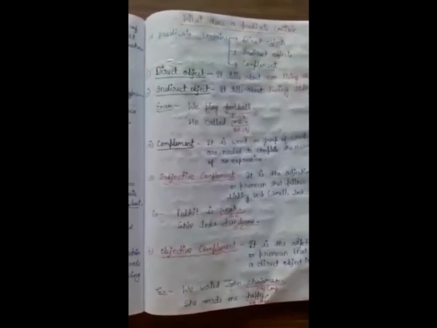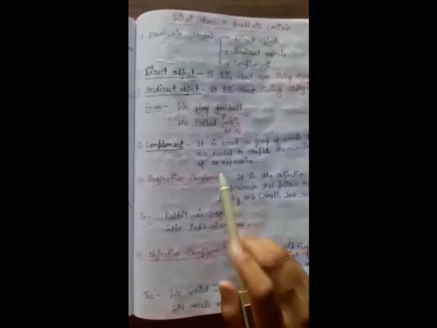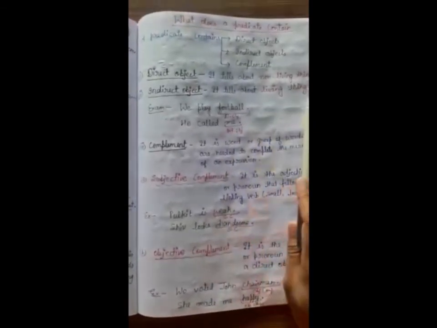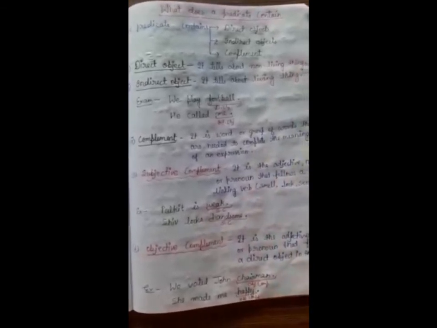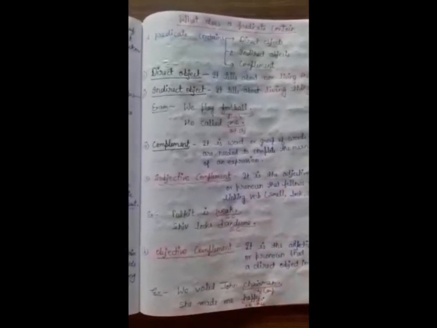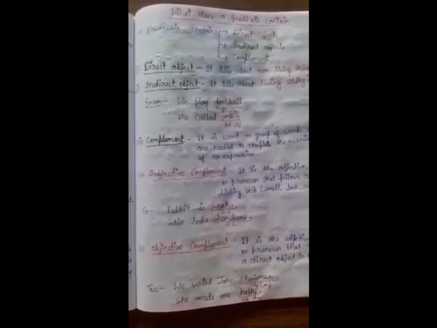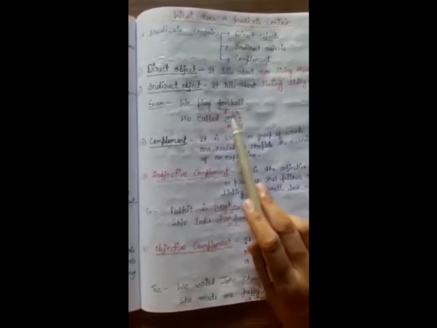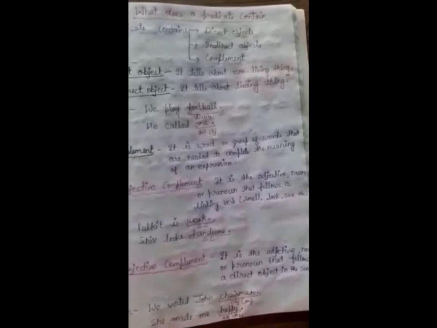Usually a predicate contains three things: direct object, indirect object and complement. What are the direct object, indirect object and complement? Let's see. A direct object always tells about a non-living thing, like chair, pen, torch; all these will be direct objects. And what is an indirect object? It tells about a living thing, like she, he, which are pronouns, or birds; all these will be indirect objects. Let's clear it through an example.